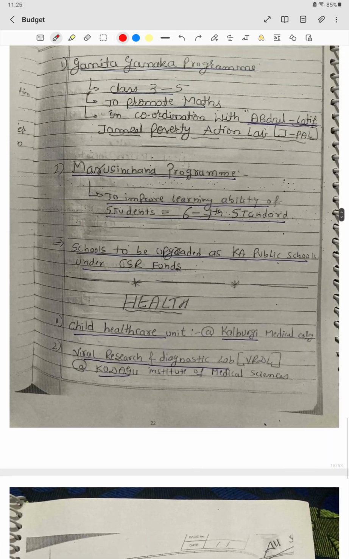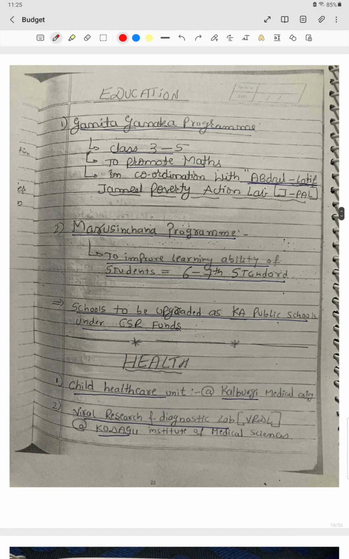Then we have certain schemes which are related to education. So the Ganita Ganaka program is basically like tuition, especially to promote interest in the mathematics subject for children from class 3 to class 5. It is in coordination with the Abdul Latif Jameel Poverty Action Lab, that is J-PAL. Then the Maru Sinchana program is also to improve the learning abilities of students from 6th to 7th standard. Schools will be upgraded to Karnataka Public Schools under CSR funds.